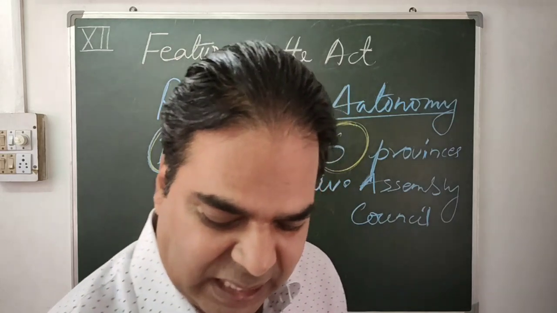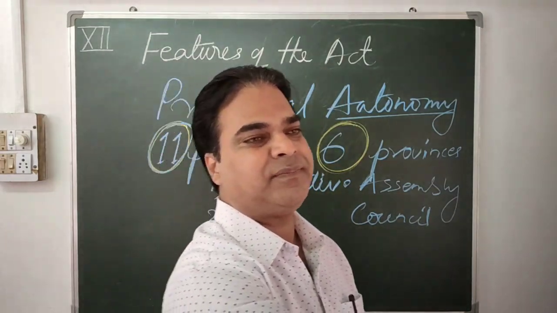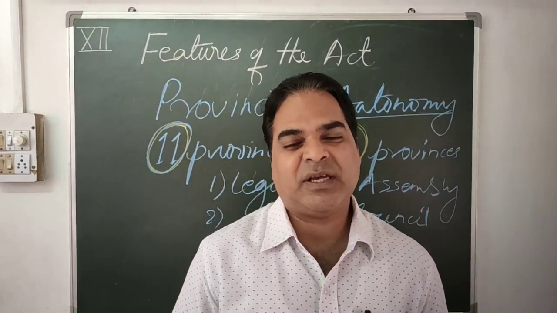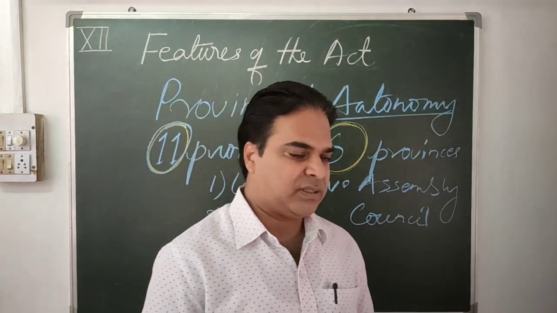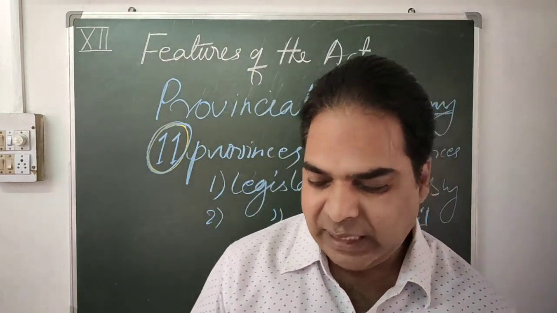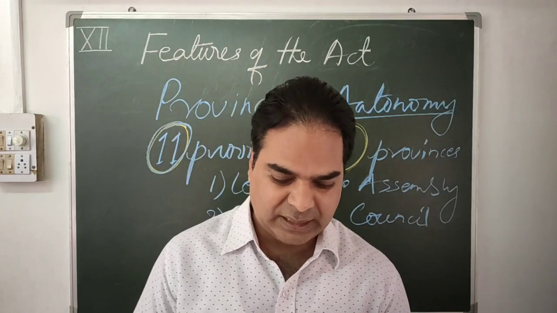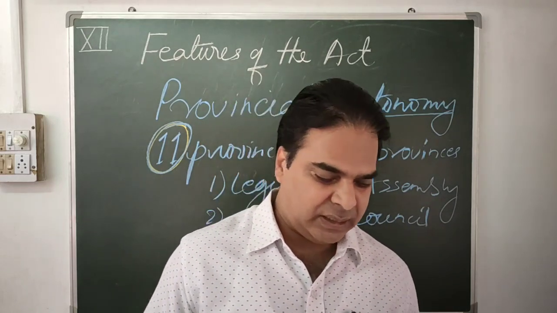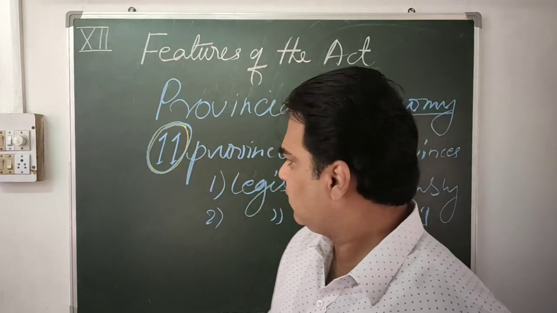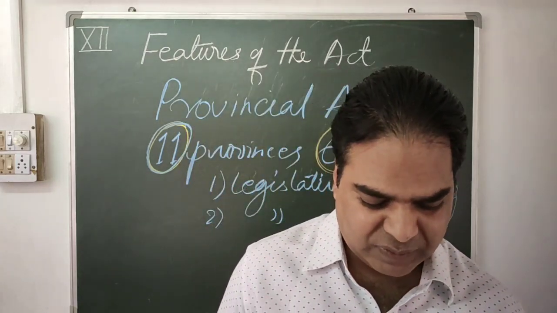So, as per the Government of India Act 1935, as I was telling you, elections were to be conducted. In the year 1937, election was conducted. Okay, and how many provinces are there? 11 provinces. So, election was held in all the 11 provinces.